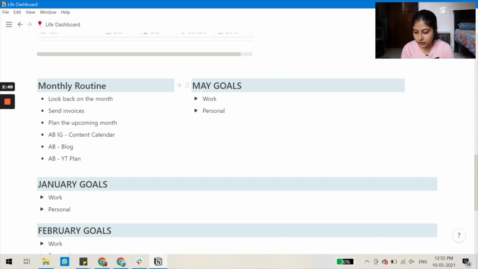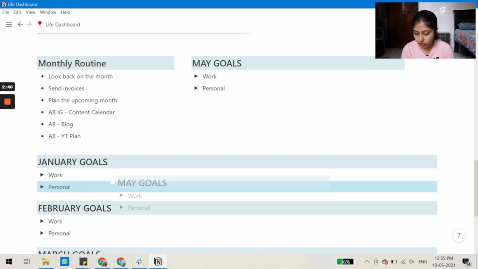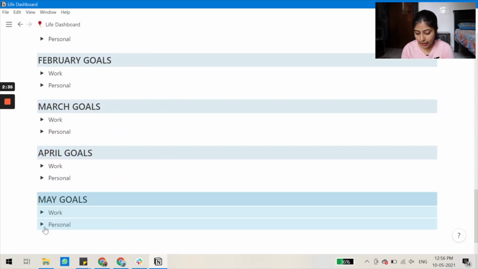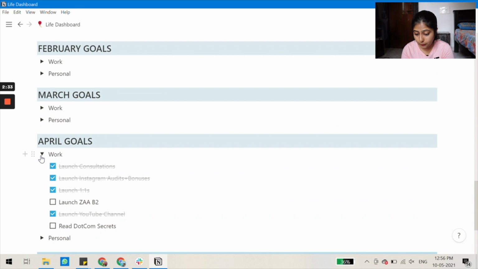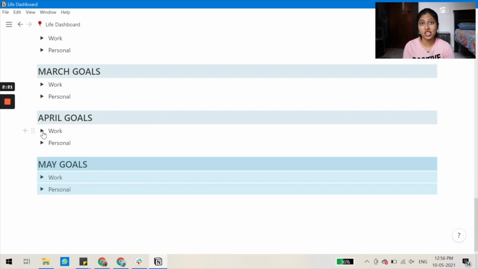Once the goals for the month are done, I select all of this and drag it down here, so that I know what happened in the previous months. For example, in April, my plan was to launch ZA batch 2 in April itself, but I couldn't do it. So I know how much of my goals I have achieved and how much I haven't. So all of that is in place. So yeah, that's all about how I use Notion to make my life and work more productive and more organized.